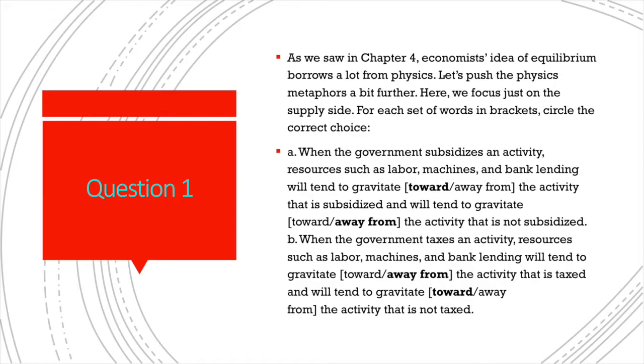that's subsidized. Inversely, in part B, when the government taxes an activity, resources such as labor, machines, and bank lending will tend to gravitate away from the activity that's taxed and will tend to gravitate towards activity that's not taxed, as taxes would be the detriment of the suppliers and buyers, as the suppliers would have to raise the price more to make up more money.